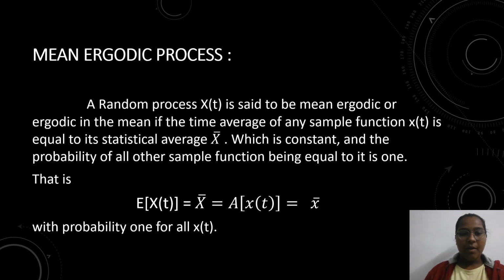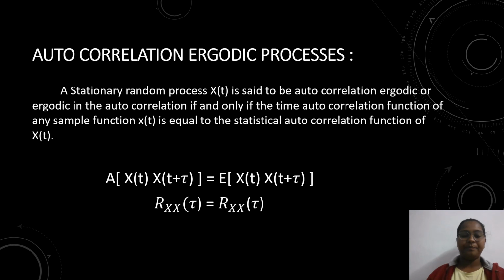Next, mean ergodic process. A random process x of t is said to be mean ergodic, or ergodic in the mean, if the time average of any sample x of t is equal to the statistical average x bar, which is constant, and the probability of all samples being equal to it is 1. That is, E of x of t is equal to x bar is equal to A of x of t is equal to x bar, with probability 1 for all x of t.